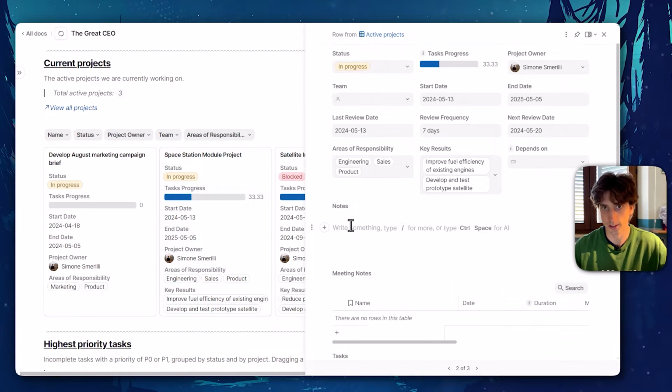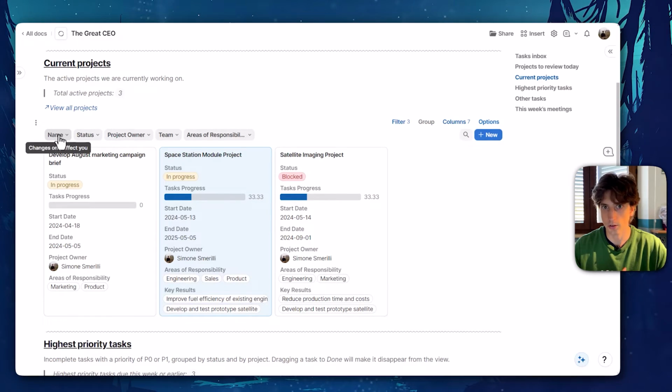There is also a notes section for projects where you can write up whatever is needed as notes. For example, this could be used for project updates, where you have simple text that might be frictionless to write project updates so that everyone can be on the same page when they open the project page.